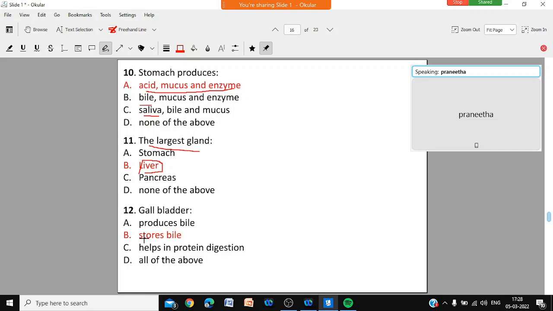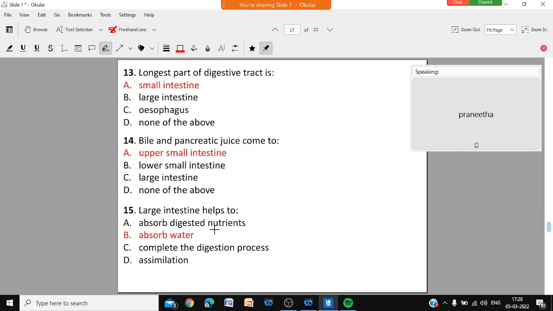The gallbladder stores bile. The gallbladder does not produce bile; the liver produces bile, and the gallbladder stores it. Next, the longest part of the digestive tract is the small intestine, more than 7 meters. It is given as about 7.5 meters, so it may not be exactly 7.5, but anyhow it is more than 6 or 7 meters.